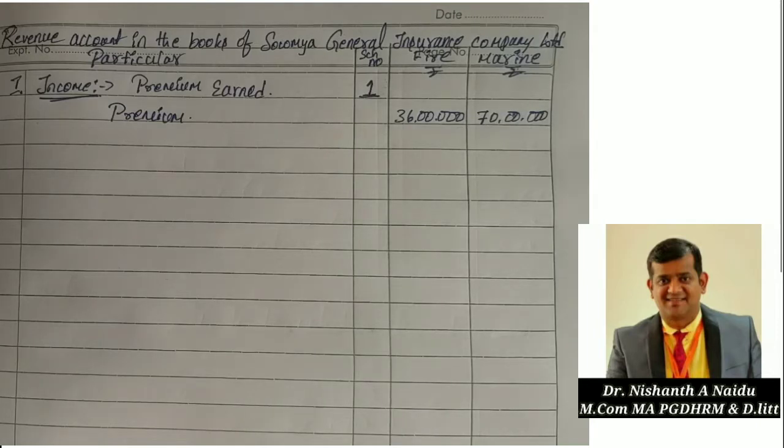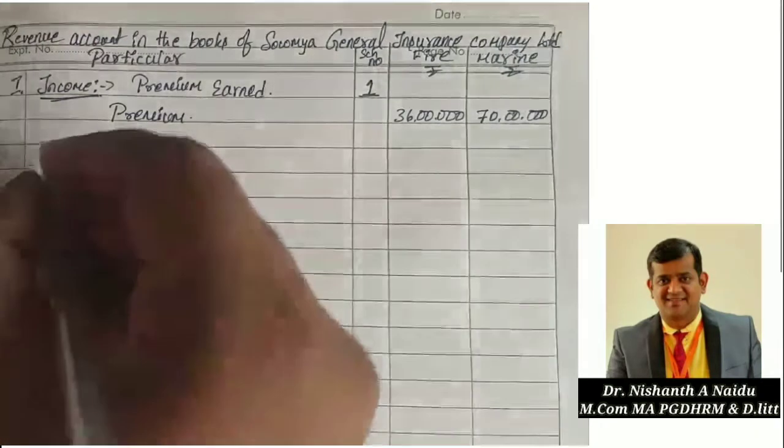How much is the reinsurance premium receivable? It is the second item from last, 80,000 and 40,000, as he has given. So next to it mark it: reinsurance premium receivable.